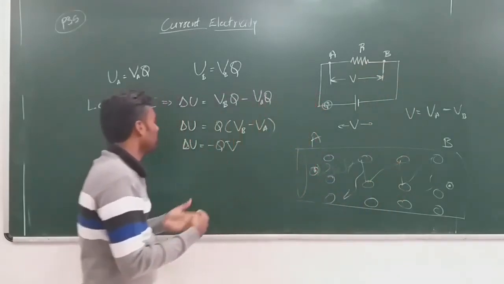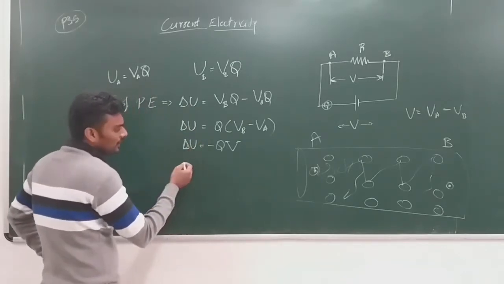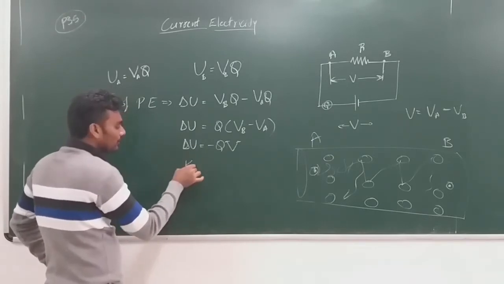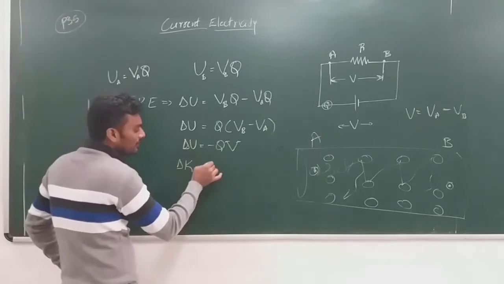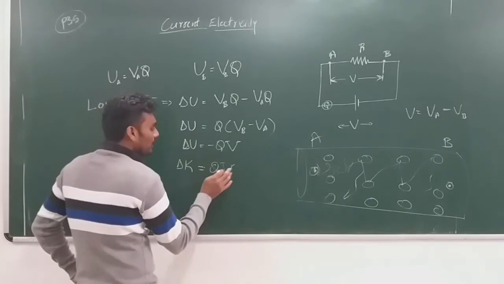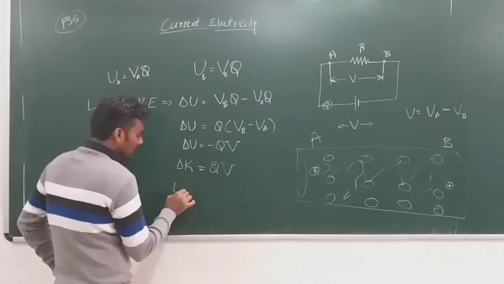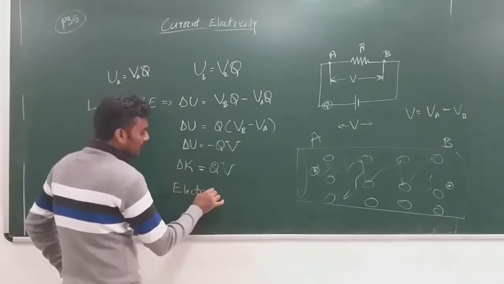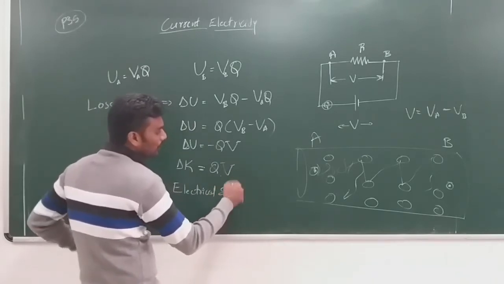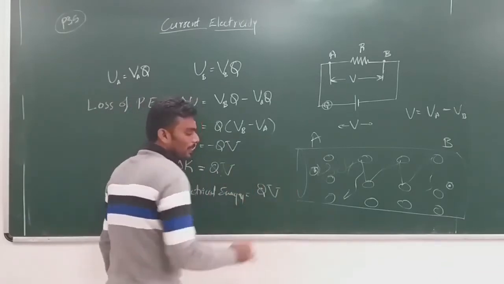This energy is expected to convert into kinetic energy, but it does not happen. Instead, this energy is utilized to heat up the resistor, and hence the electrical energy spent in heating up the resistor is equal to QV.